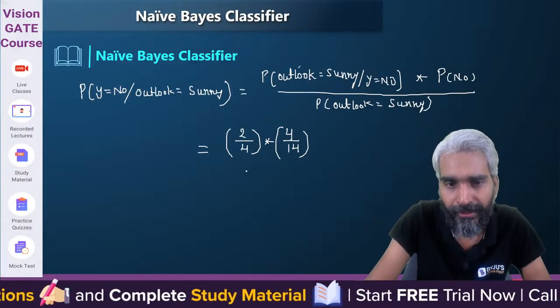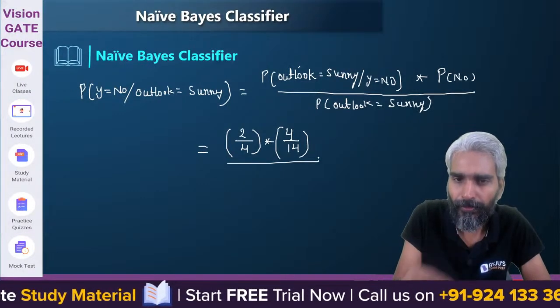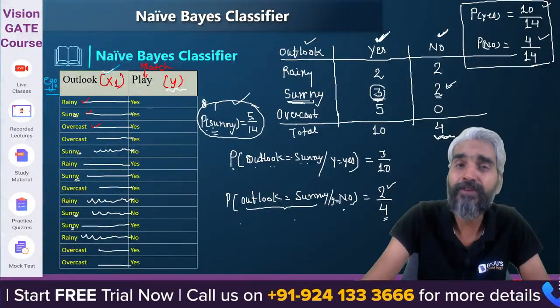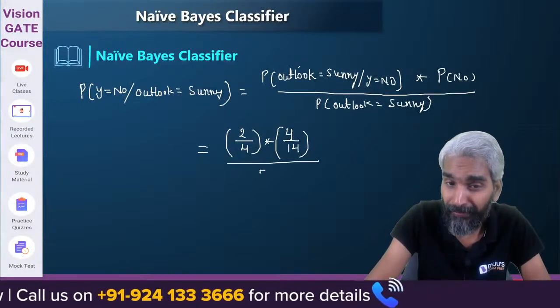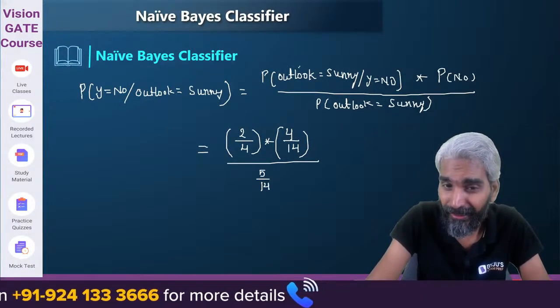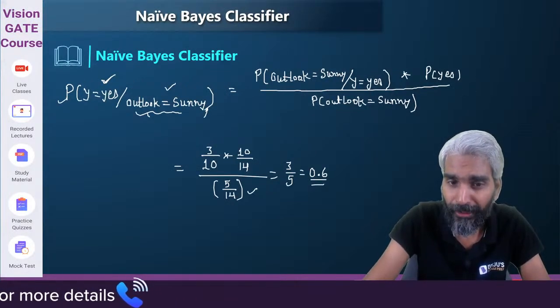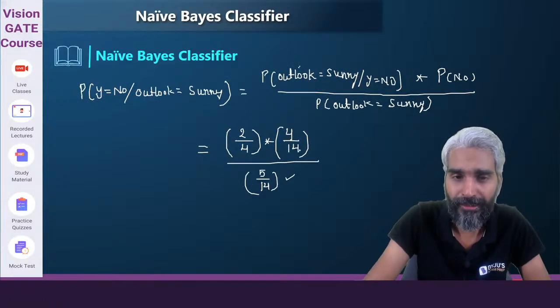Now, what is the probability of outlook being sunny? Sir, the probability of outlook equals sunny is 5 by 14. The denominator will remain the same. It does not depend on no or on yes. Clear? So, 14 cancelled out, 4 cancelled out. It will be 2 by 5.